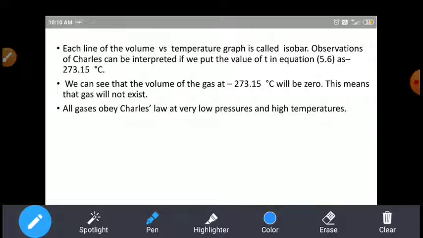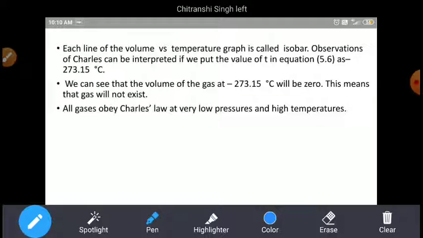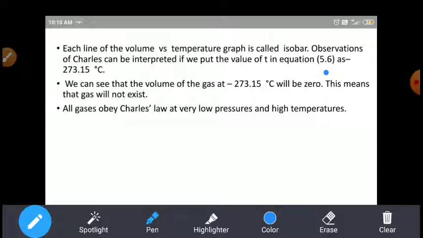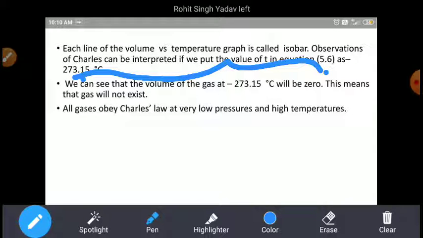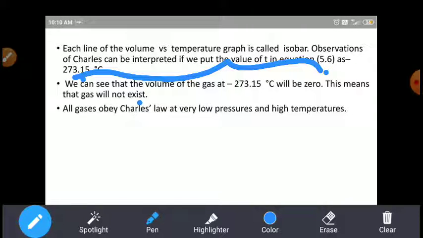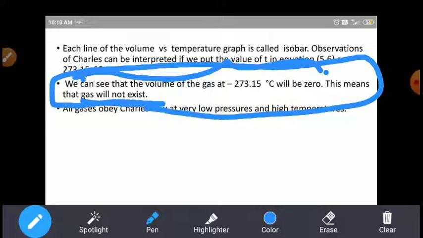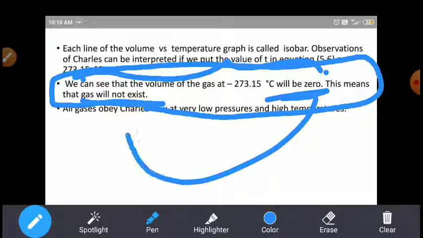In this observation of Charles' law, if you put the value in equation 5.6 as minus 273 degrees Celsius, we can see that the volume of the gas will be 0. This means the gas does not exist. If the temperature reaches minus 273 and the volume is 0, the gas will not exist.